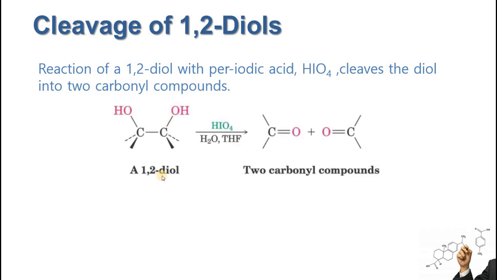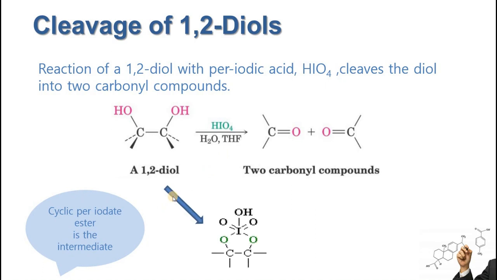This is a 1,2-diol treated with HIO4, that is periodic acid. The bond between the carbon atoms will be broken, hydrogens will be lost, and these two hydrogens are going to take one oxygen from periodic acid and leave in the form of a water molecule. The whole reaction proceeds through a cyclic intermediate, the cyclic periodate ester.